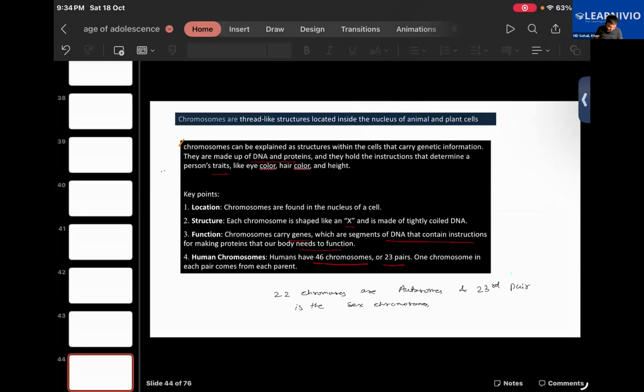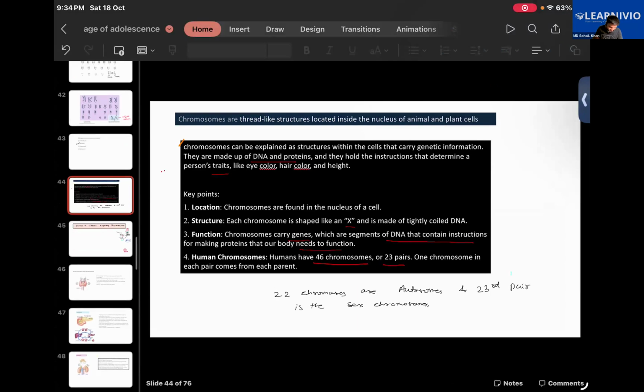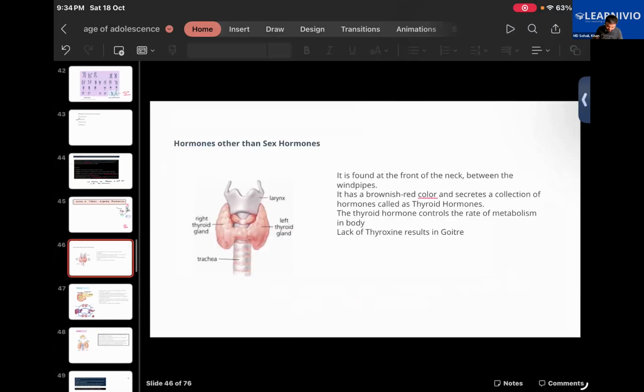What set of chromosome is he having? Particularly if you were to talk about the sex chromosome, is it XX or is it XY?